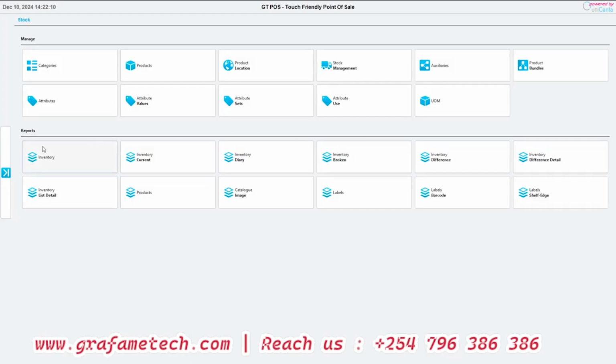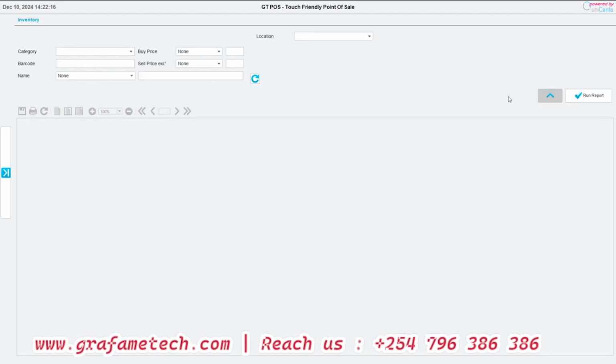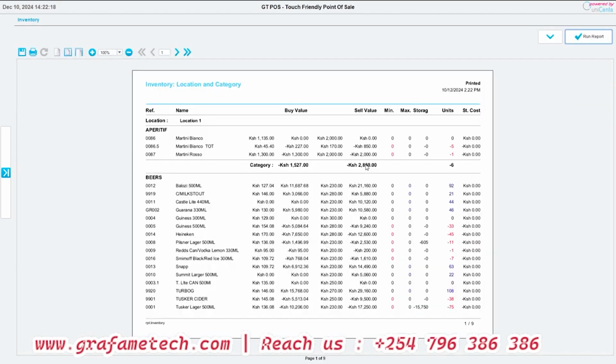Now here is where we'll be viewing all the types of reports. For example, we want to do an inventory report. We come just there and then click Run Report. The system has the capability of giving you all the reports that you might require. For example, this is the inventory, Location 1, categories of beers. This is what we have.